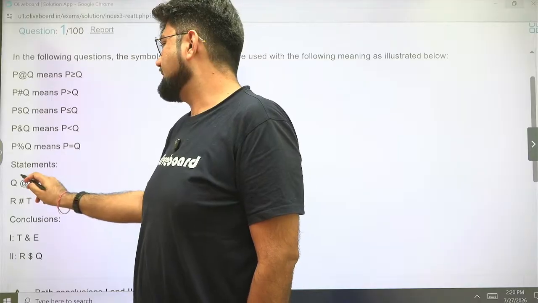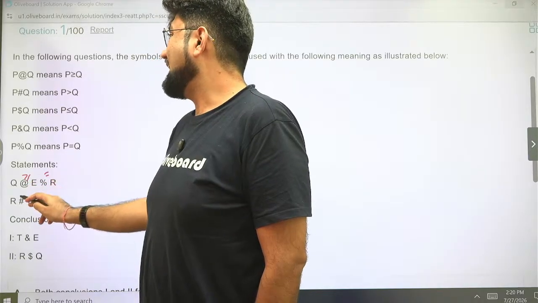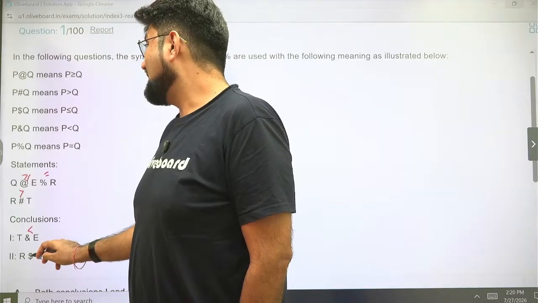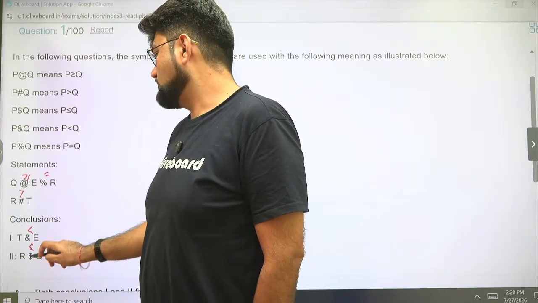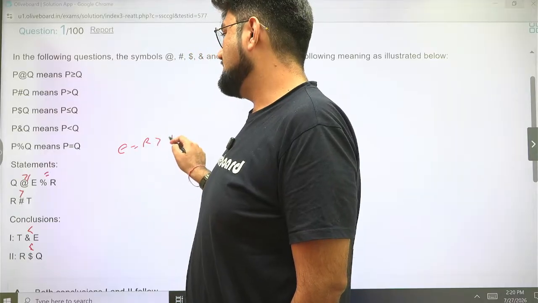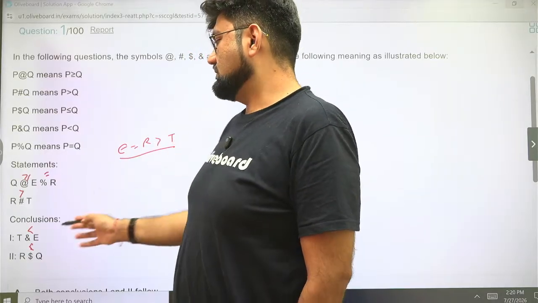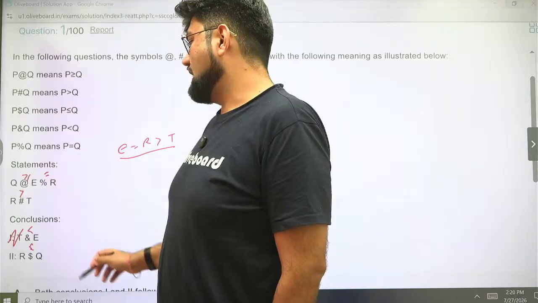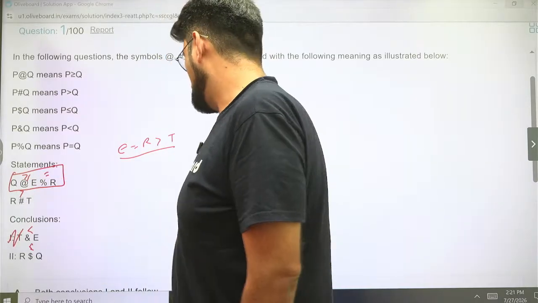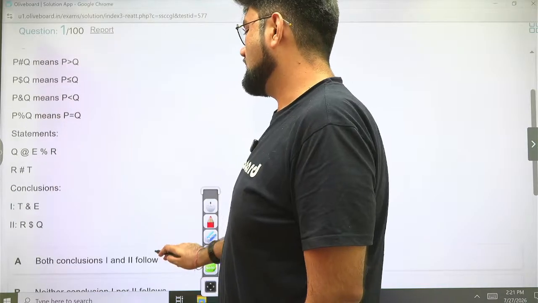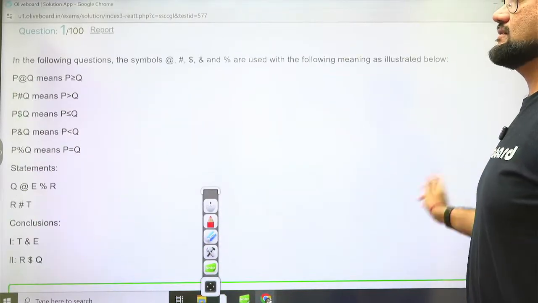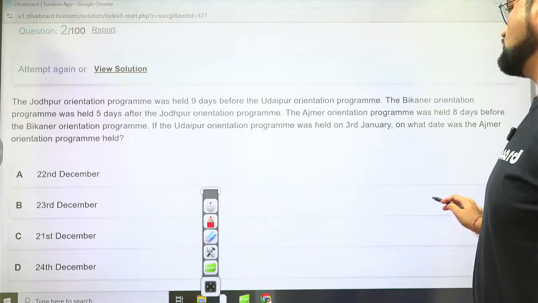So @ is greater than or equal to, % is equal to, and # is greater than. And we are looking for T & E, so that is less than, and R $ Q, that is less than or equal to. Okay, so quickly check between T and E. If we see E equal to R greater than T, so E is greater than T, that is T is less than E, is correct. R is less than or equal to Q. It's visible from here only. Q is greater than or equal to R, that means R is less than or equal to Q. So both conclusions 1 and 2 follow. Option A is the absolute correct answer here. And 53 seconds. Okay, we can be quicker here actually.